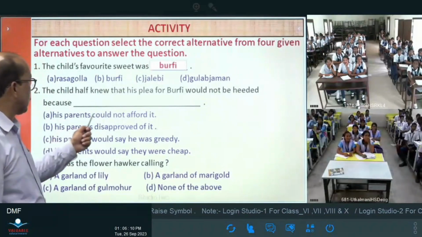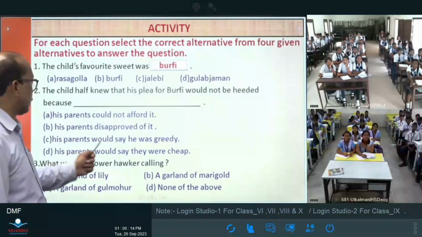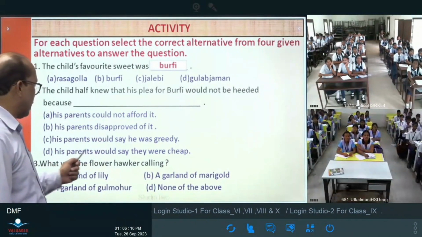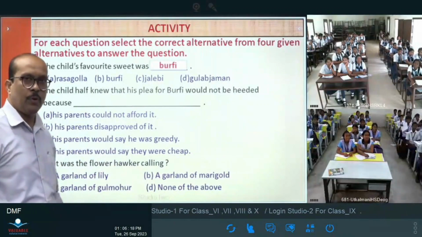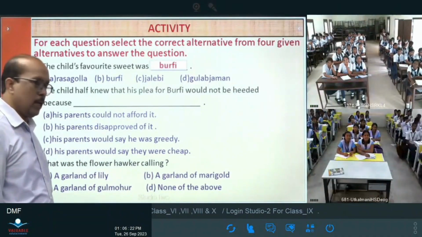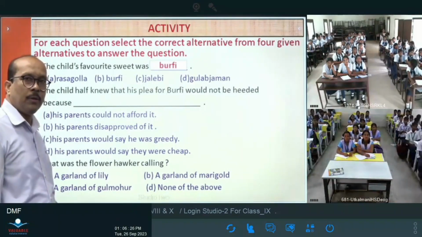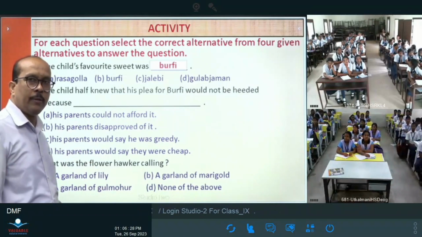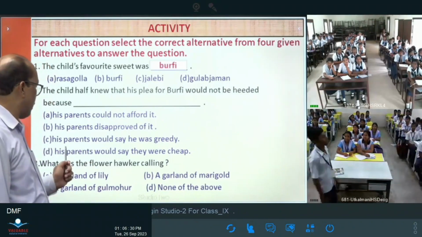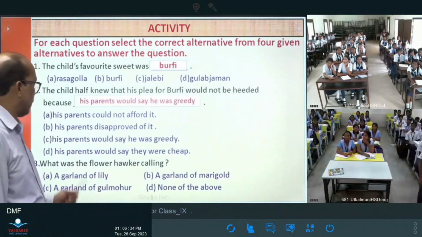His parents could not afford it. His parents disapproved of it. His parents would say he was greedy. His parents would say they were cheap. Speak the sentence here. His parents would say he was greedy. Okay, very good.